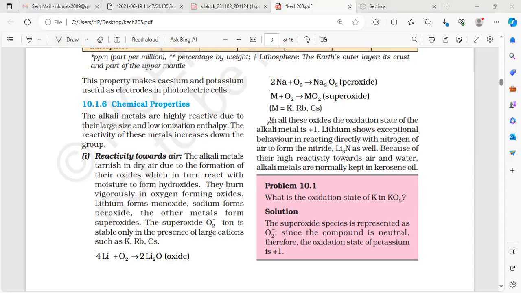Here you see all these oxides, the oxidation state of the alkali metal is +1. Lithium shows exceptional behavior in reacting directly with nitrogen to form nitride, Li3N. Because of their high reactivity towards air and water, alkali metals are normally kept in kerosene. So lithium is the exception. Okay, I hope it is clear to you.